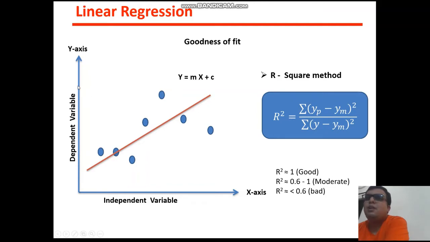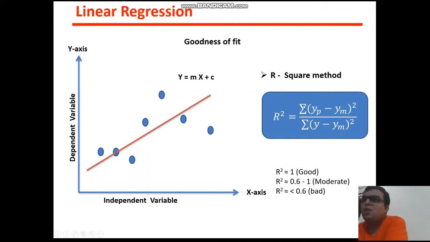Y means a dependent variable value. After building this model, you need to check whether your model is working well or poorly. For that, you need to predict some values, and you pass those values here in yp. Those predicted values might be a set of values, that's why you need to do a summation.